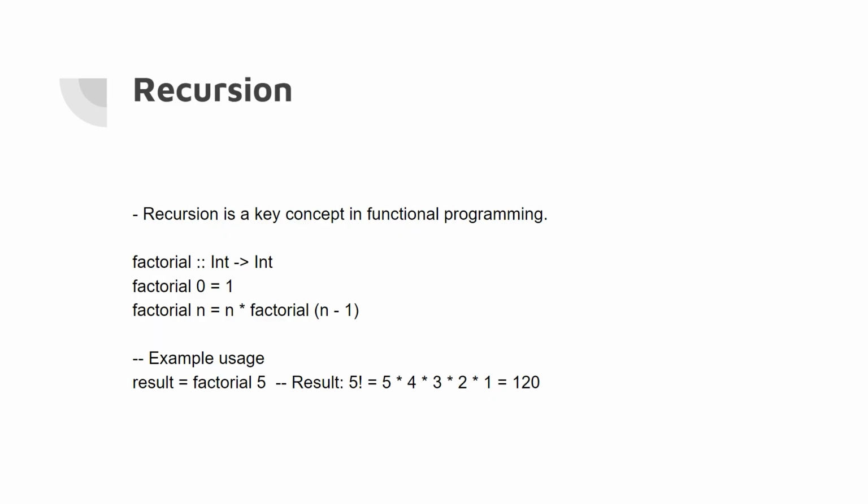The first line inside the function is a base case. It says that when factorial is called with an argument 0, which is factorial 0, the result is 1. And the second line is the recursive case. It says that for any other value of n, the result is n multiplied by the result of calling factorial with the argument n minus 1. This recursive call continues until it reaches the base case factorial 0, and then it just stops the whole recursion.